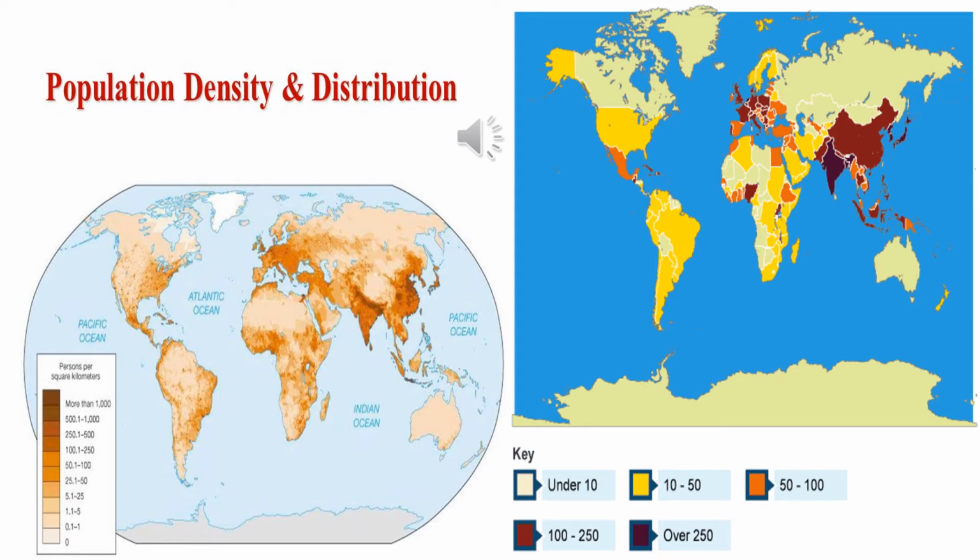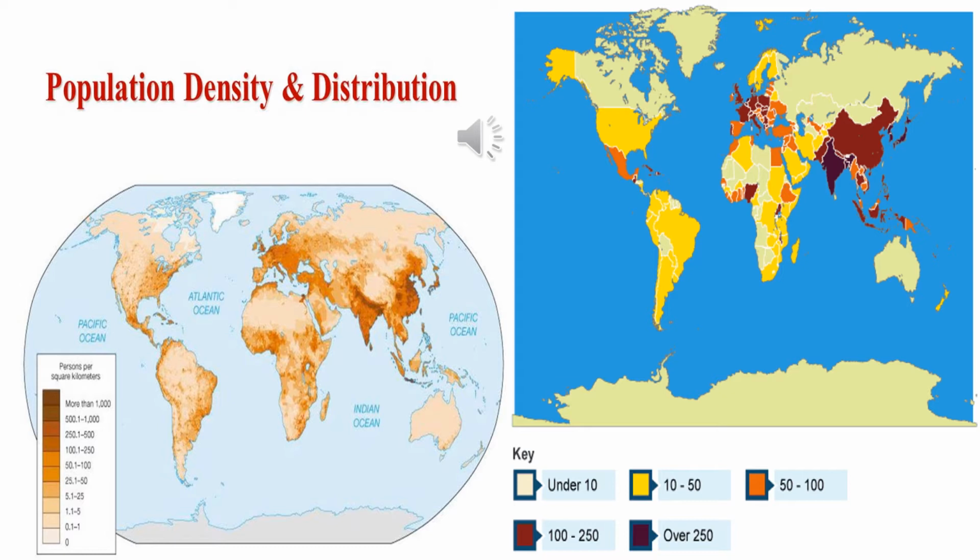The left side map, you can see the shades are varying from the dark brown to white in color. For example, when you come to India, China and European countries, you can see the darkest brown colors where the density is very high. And the density keeps on decreasing and the brown shade is also decreasing. Coming to Greenland, you can see it is hardly white in color where no people are living.